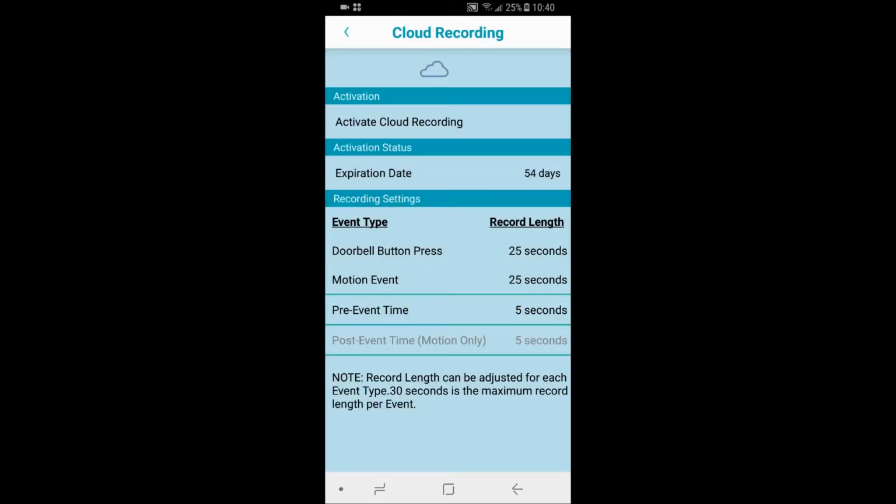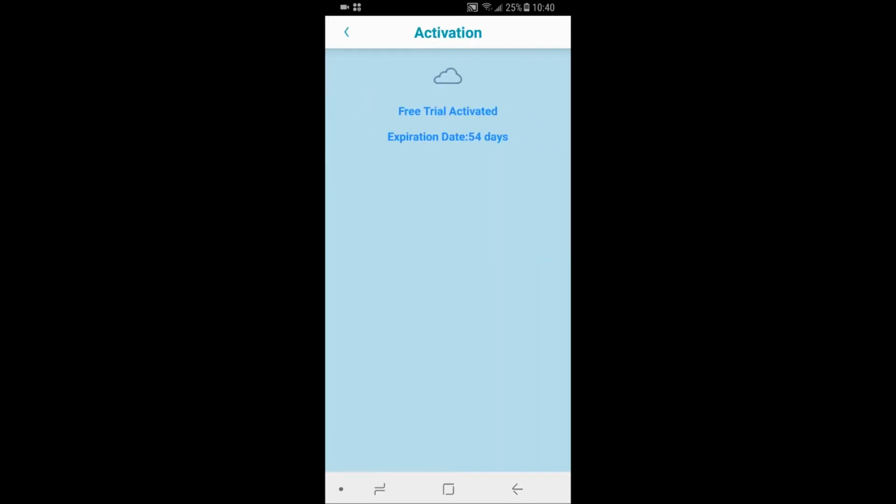Click Activate Cloud Recording. Mine is already activated, so I can see information about the expiry date. It is important to remember that only the account that activates cloud video recording will be the admin. Only the admin account will have access to cloud video recording functions.